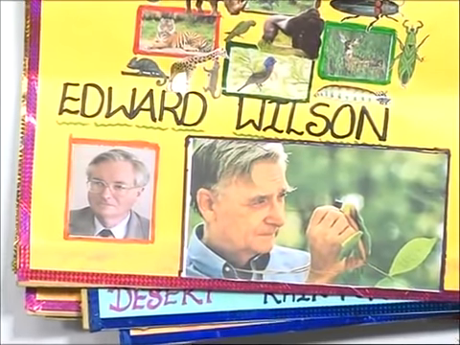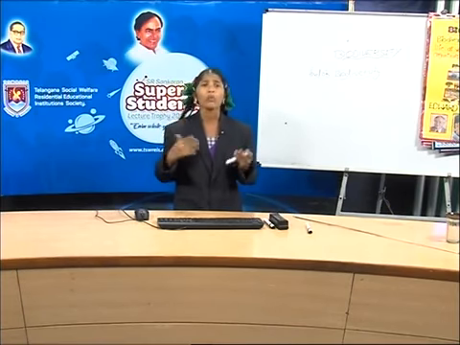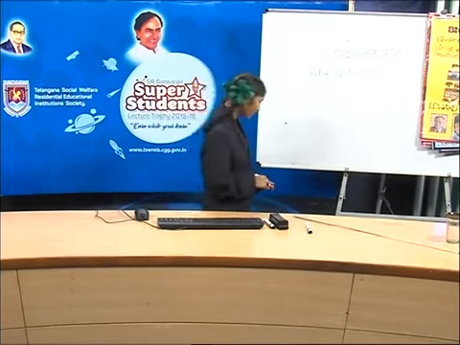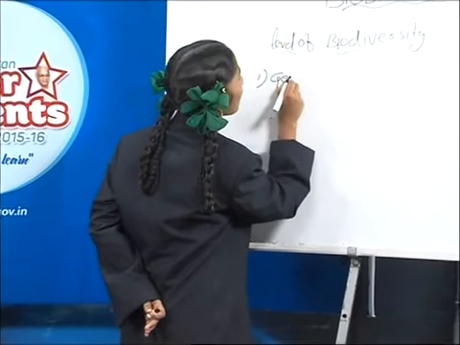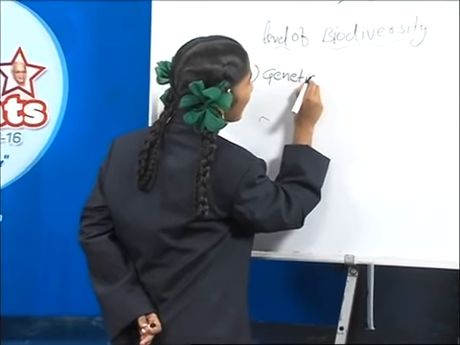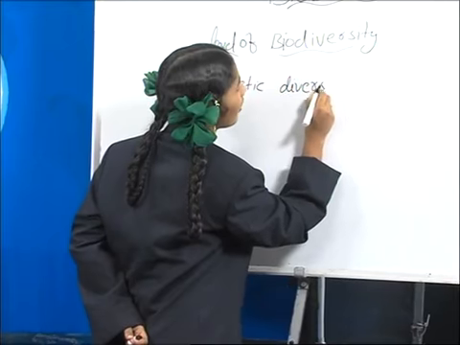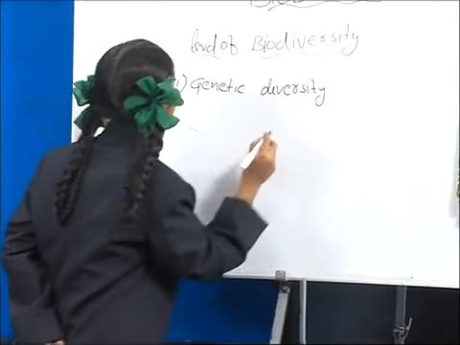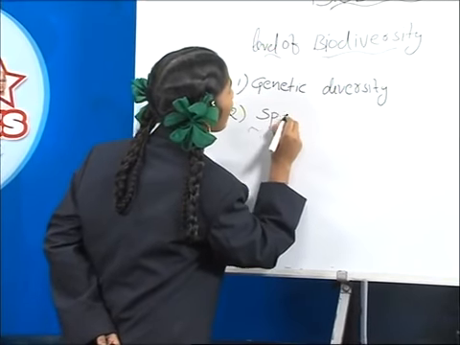Here, the biodiversity is of 3 types. How many types? 3 types. What are they? The first one is genetic diversity. And the second one is species diversity.